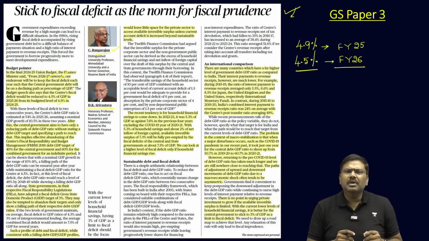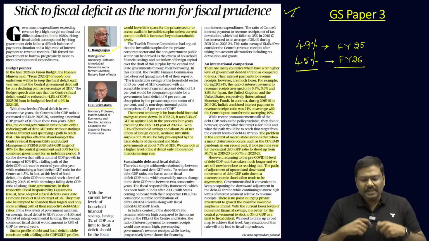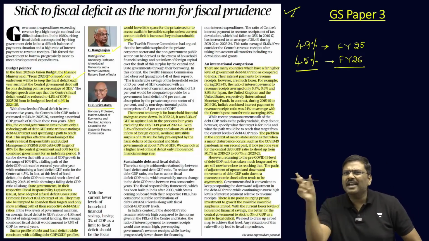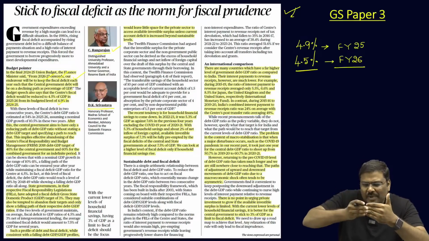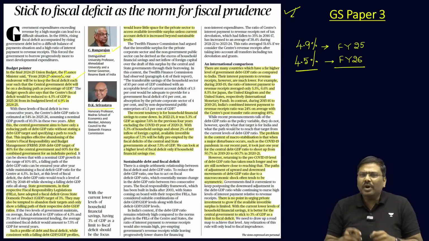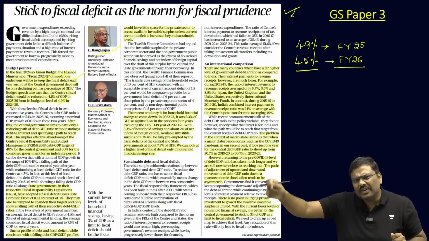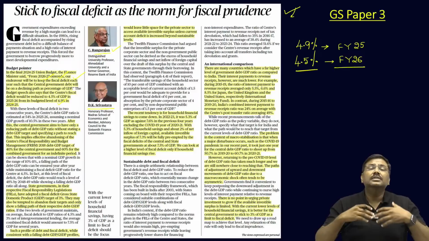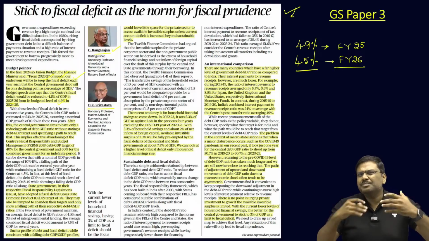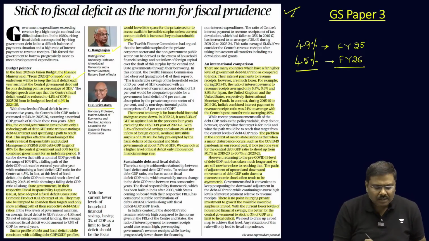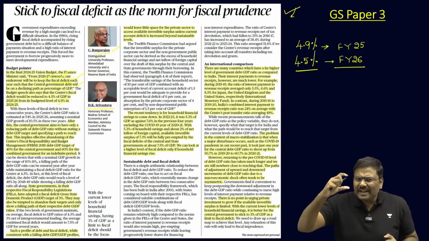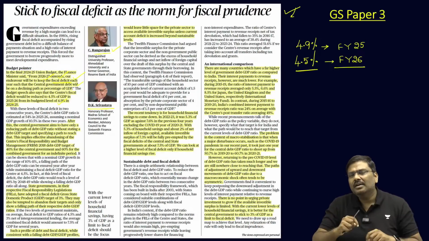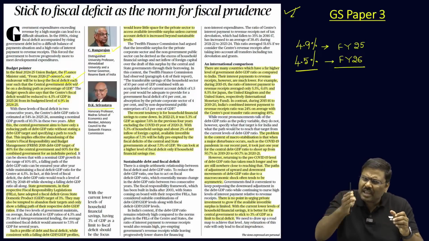And not only this, the finance minister also made an announcement saying that after financial year 26, that is starting from 26 and 27, the Government of India, rather than having targets as to how much should be reduced from one year to the next year, let's say the debt target for the next financial year, will most probably do away with the targets. Rather, the finance minister stated that the fiscal deficit from 26 and 27 will be maintained in such a way that the debt as a percentage of GDP, I repeat, the debt as a percentage of GDP will keep on reducing.